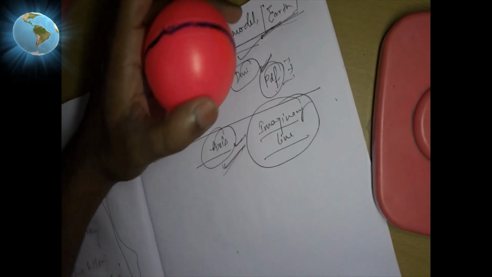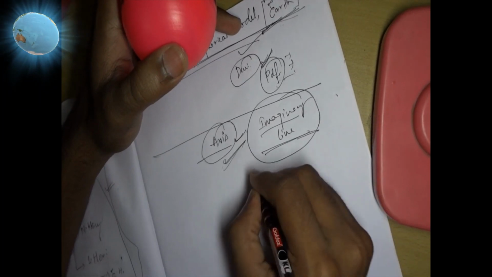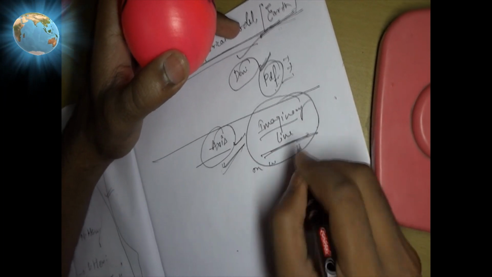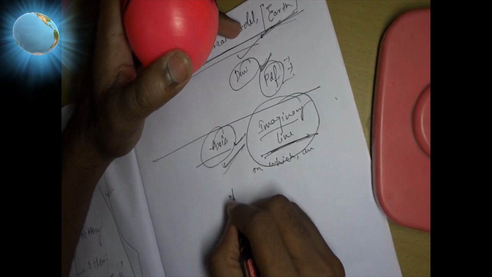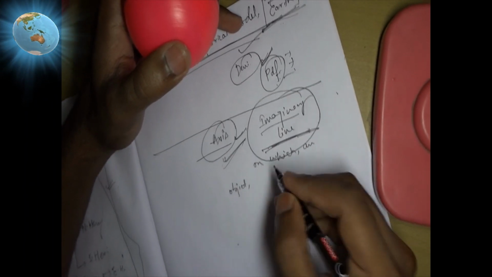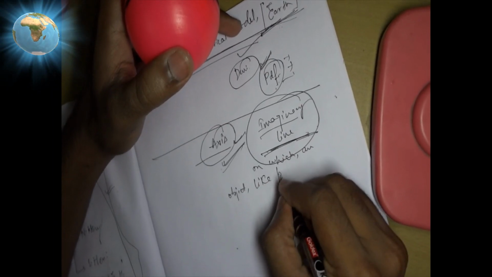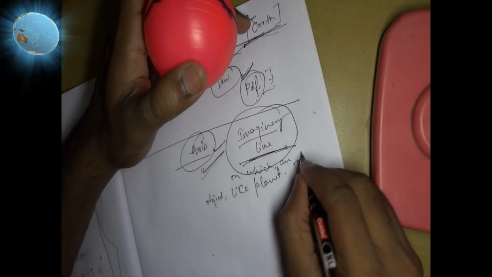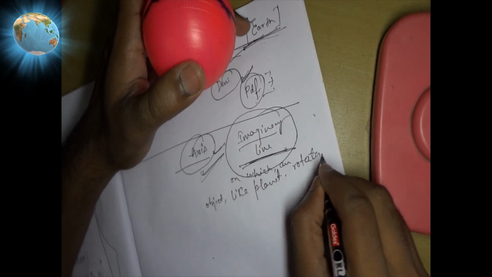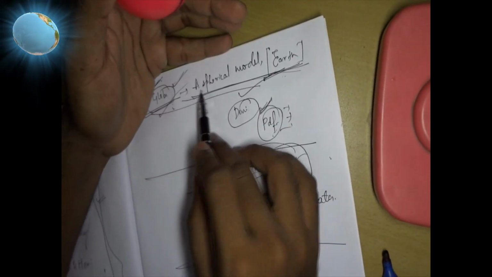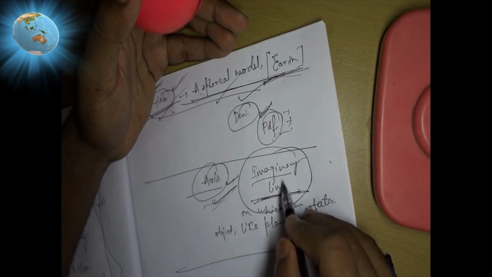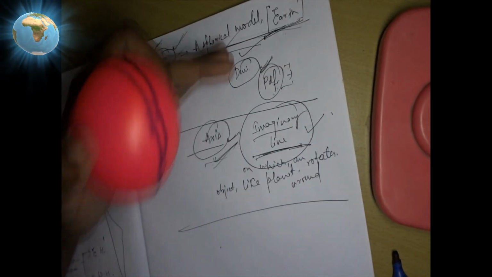So I can say it is an imaginary line on which an object, like a planet, rotates around. Did everyone understand? What is a globe? A spherical model. What is the axis? An imaginary line. Understood these two topics, everyone? What is a globe and what is the axis?